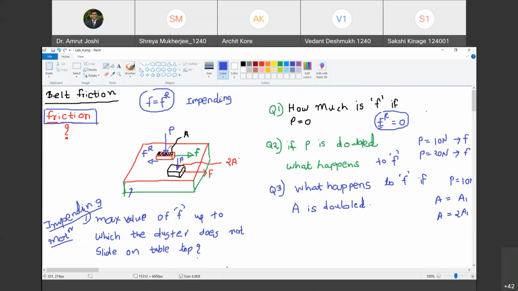Sorry, perpendicularly. Perpendicular to what? To the surface. Which surface? Of the object. Which object? There are two objects here. One is the tabletop, another is the duster. P is, if you can see, acting perpendicular to the common surface in contact. It is perpendicular to the surface in contact between the duster and the table. Are you with me?